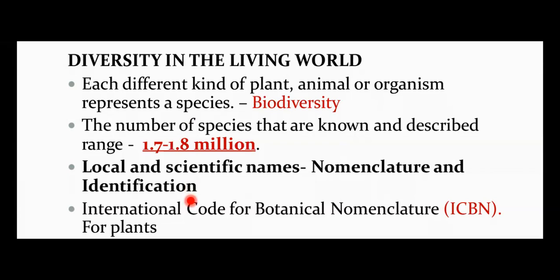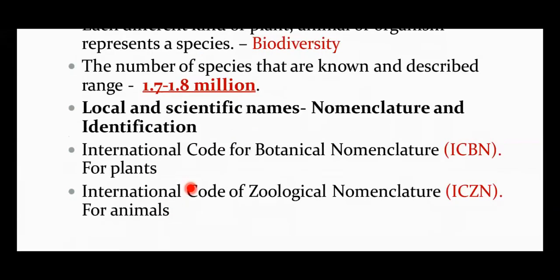Nomenclature and identification for plants is done according to the ICBN. What is ICBN? International Code for Botanical Nomenclature. Yes, it is for the nomenclature of different plant species. Similarly, we have the International Code of Zoological Nomenclature, that is ICZN, which is specifically for animal species. These scientific names ensure that each organism has only one name, and the description of any organism should enable different people to arrive at the same name or the same conclusion. And there are universally accepted principles to provide scientific names to different organisms.